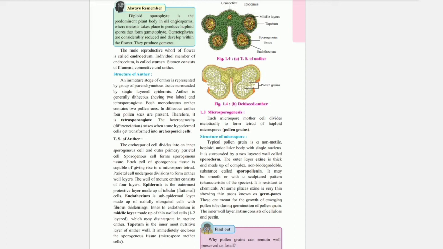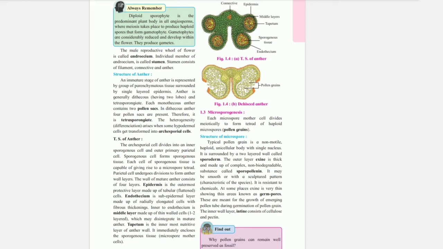Structure of anther. An immature stage of anther is represented by a group of parenchymatous tissue surrounded by single layered epidermis. Anther is generally dithecous and tetrasporangiate. Each monothecous anther contains two pollen sacs. In dithecous anther, four pollen sacs are present. Therefore, it is tetrasporangiate. The heterogeneity arises when some hypodermal cells get transformed into archesporal cells.